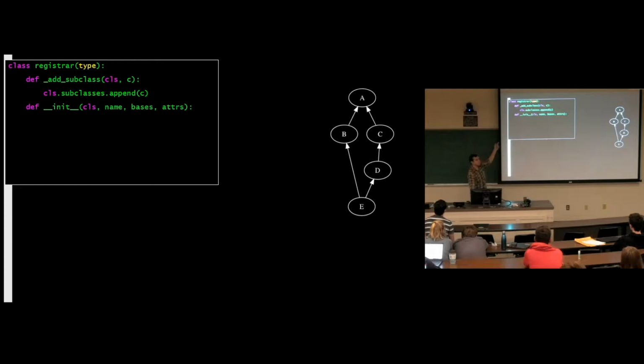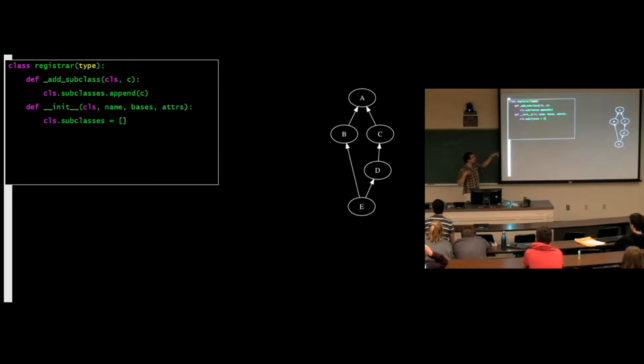And now we're going to define the init. This makes sense. We need to define init here because we have this class method, and it assumes that we have the field subclasses. So we need to actually create that field first. So very first thing we're going to do is create the subclasses field. This is a field that belongs to instances of Registrar, which are themselves classes.